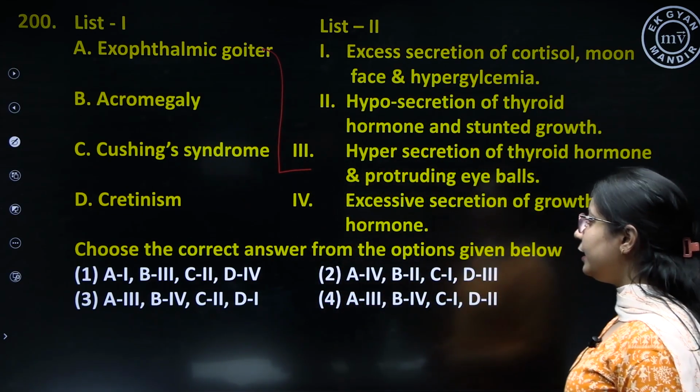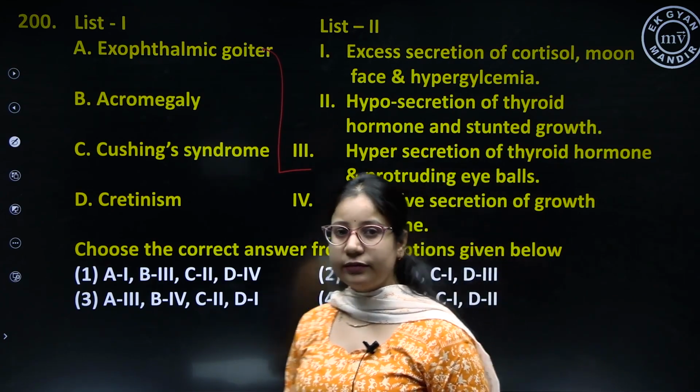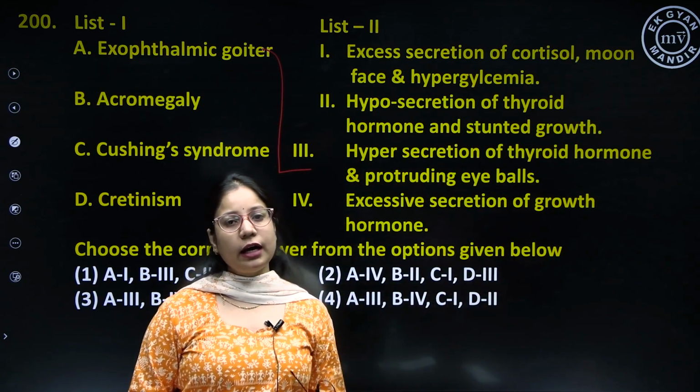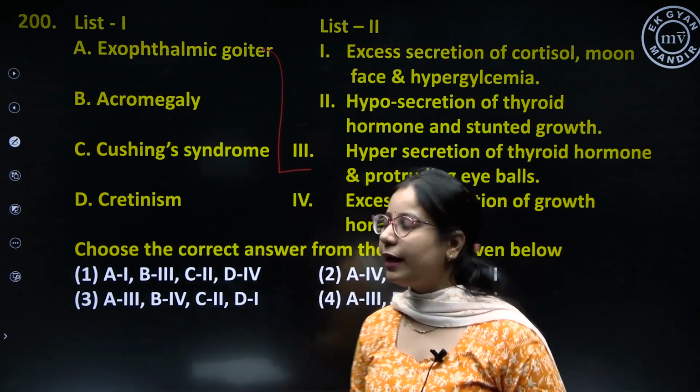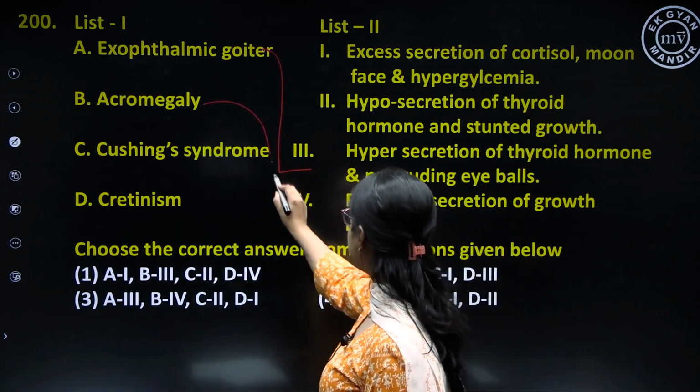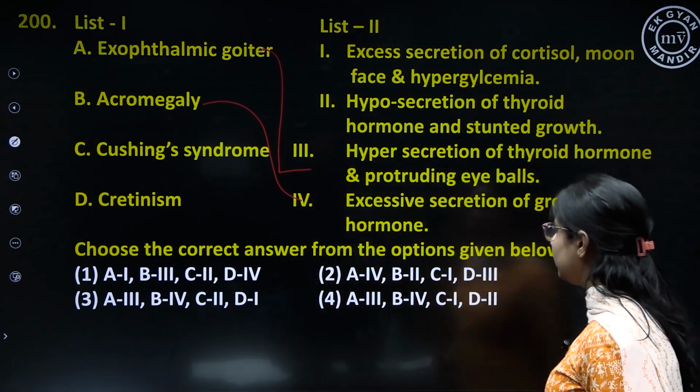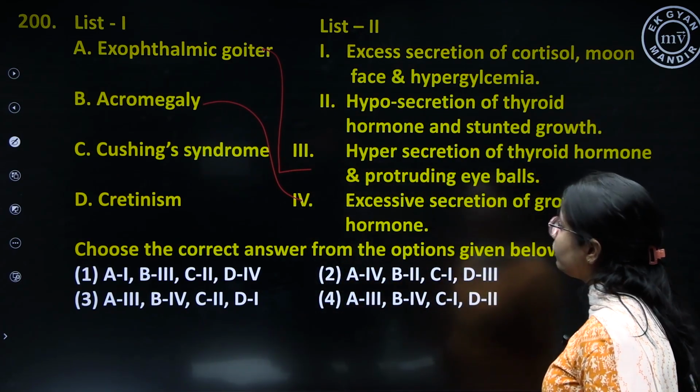Acromegaly is caused due to excessive secretion of growth hormone in adults, which results into a chimpanzee-like or a monkey-like face. So acromegaly, the correct match is 4.